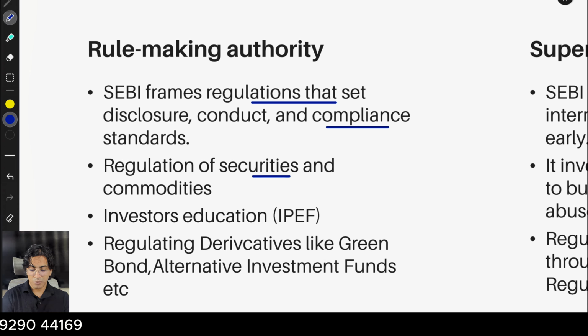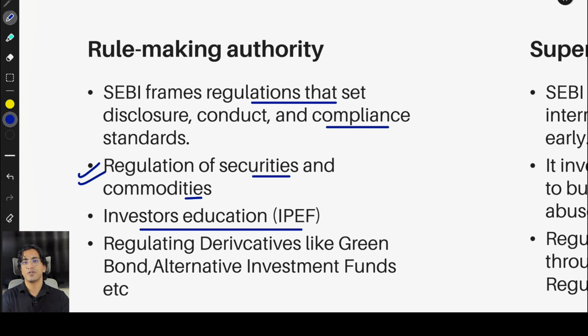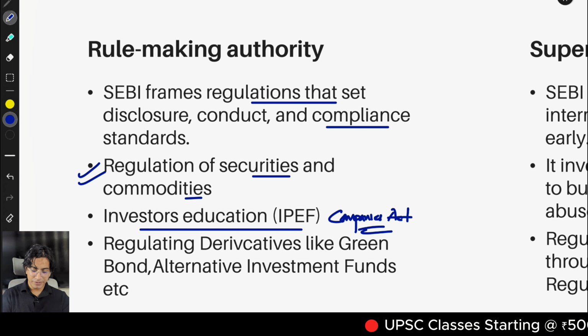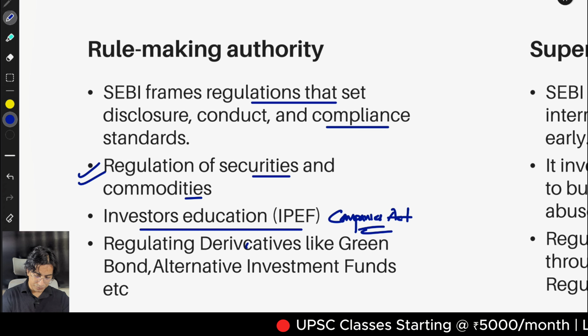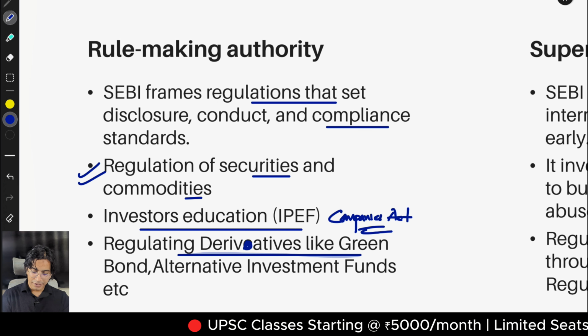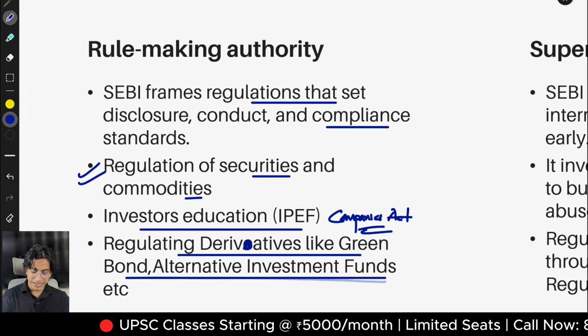Regulates securities and commodities, most important. Investor education through the IPF, Investor Protection Education Fund. It comes under the Companies Act. Then regulating derivatives like green bonds, alternative investment funds, etc.